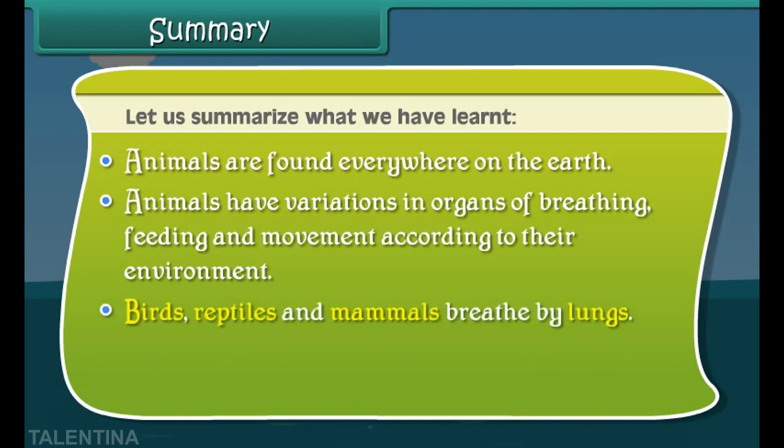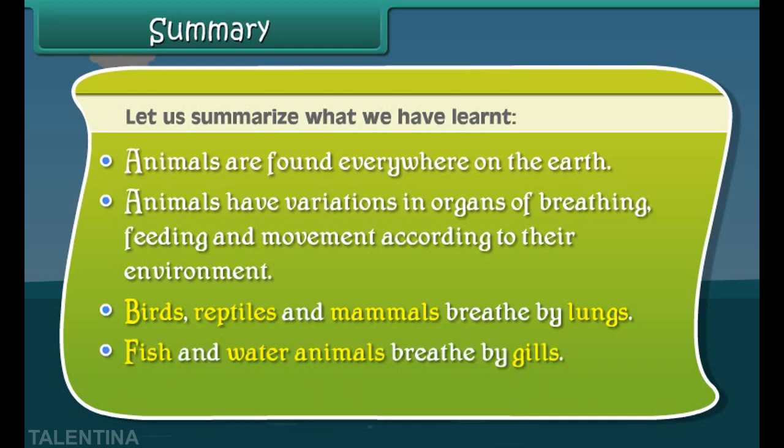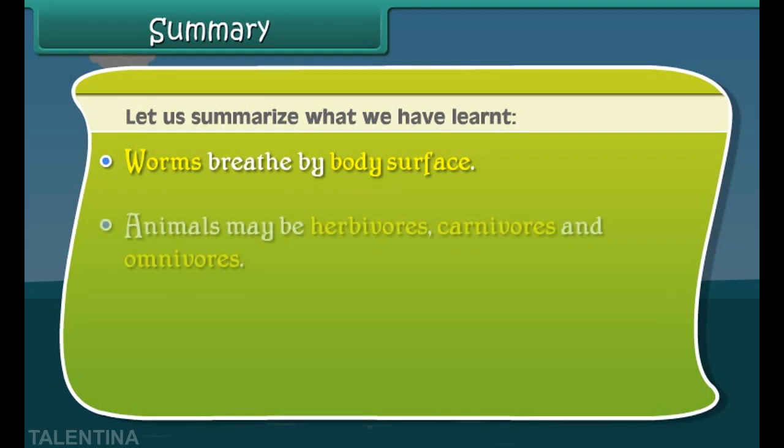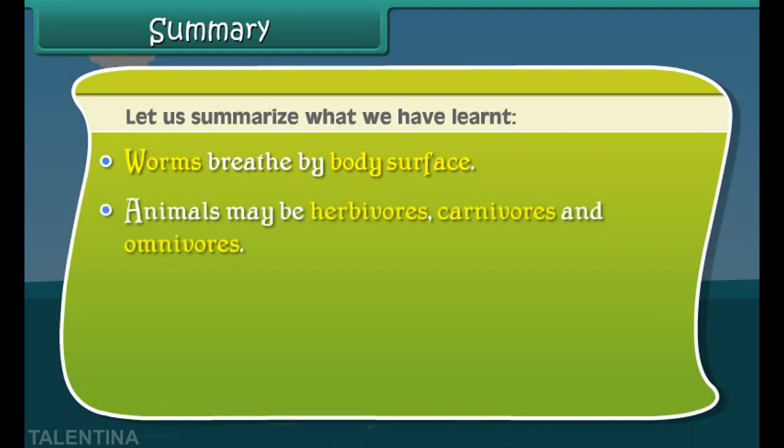Birds, reptiles, and mammals breathe by lungs. Fish and water animals breathe by gills. Insects breathe by spiracles. Worms breathe by body surface. Animals may be herbivorous, carnivorous, and omnivorous. Animals move by legs, fins, or wings.